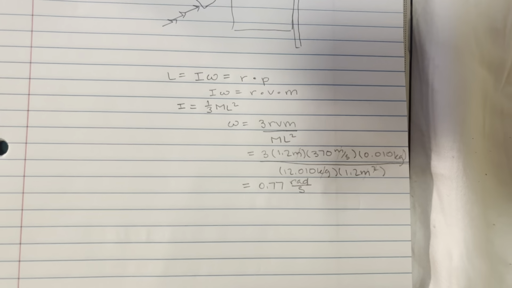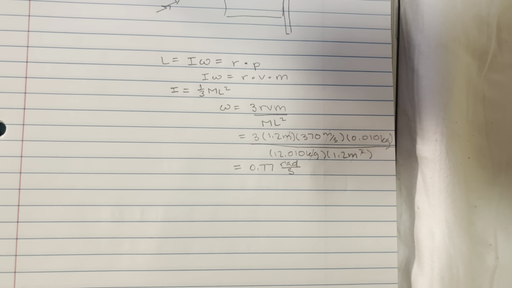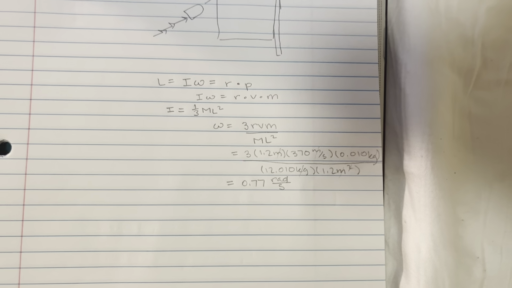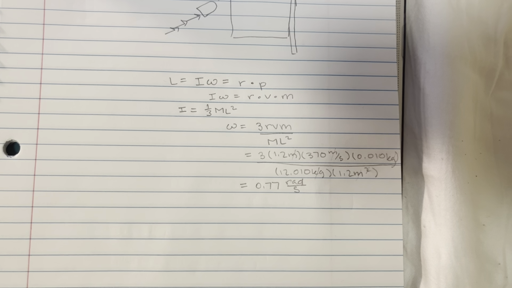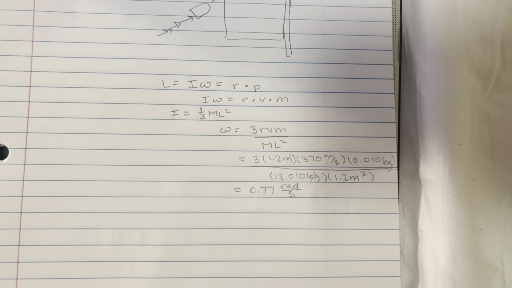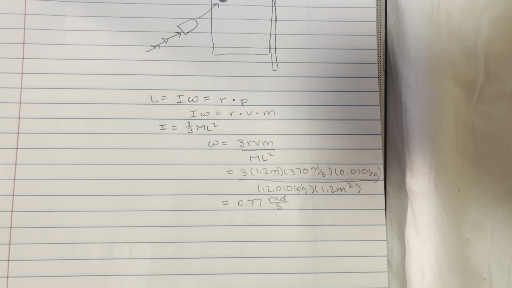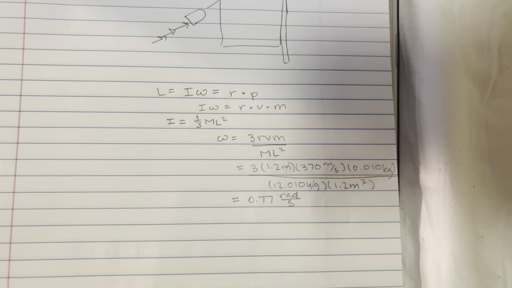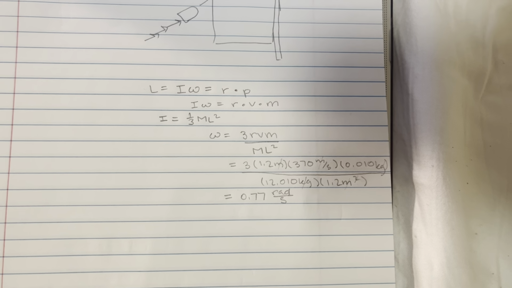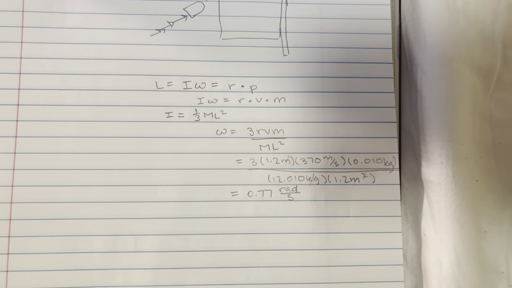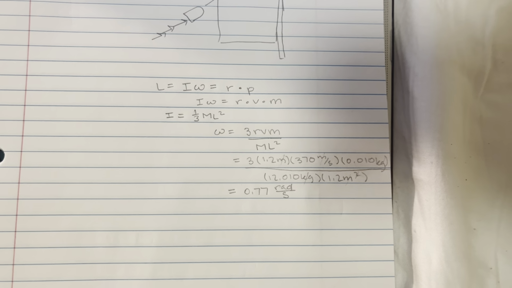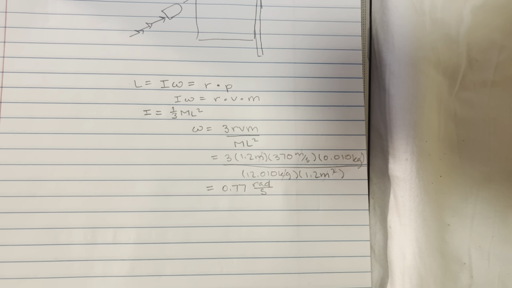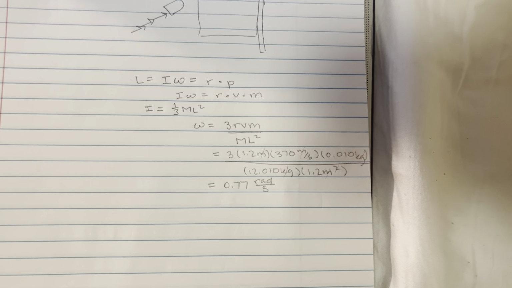So if we go to input these values, it's going to be 3 times the width of the door, which we're given, which is 1.2 meters, and then times the velocity, which we're given at 370 meters per second. That's the velocity of the bullet, to be clear. That is linear velocity, so it's in meters per second. And then since this is the momentum of the bullet, for this mass, this is only going to be the mass of the bullet. So that is 10 grams or 0.01 kilograms.